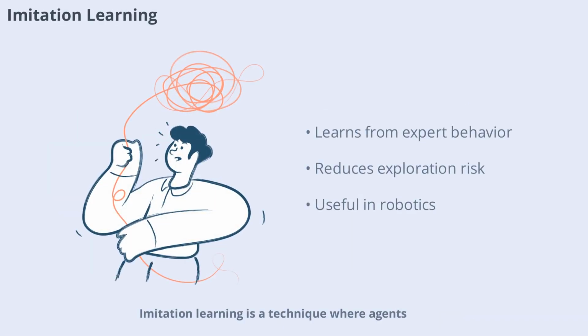Imitation learning is a technique where agents learn by observing and mimicking expert behavior. Instead of learning solely from trial and error, the agent uses demonstrations to guide its actions. This approach is especially useful when exploration is risky or expensive. Imitation learning is widely used in robotics, where agents can learn complex tasks by watching humans perform them.